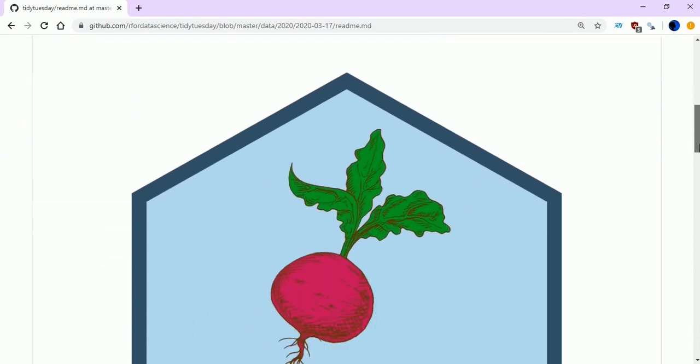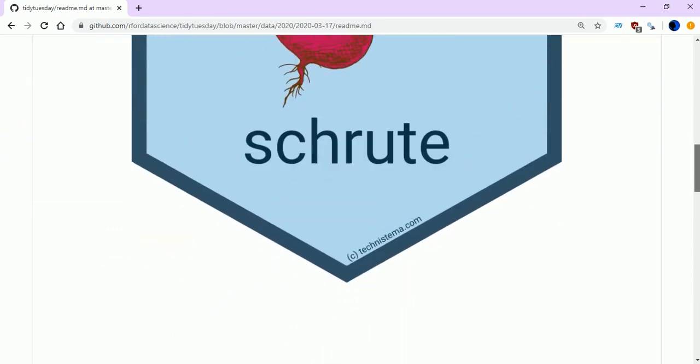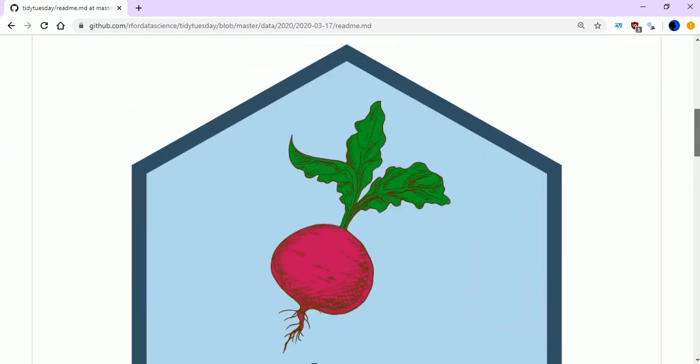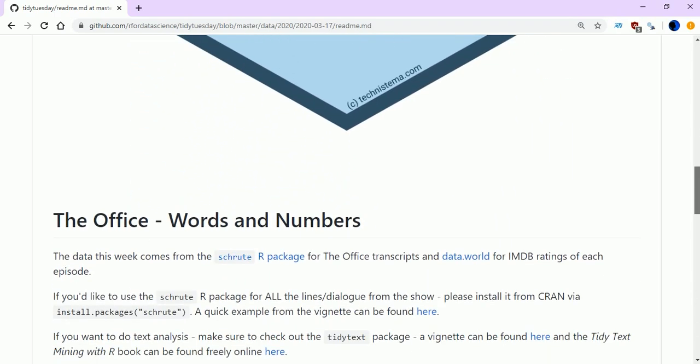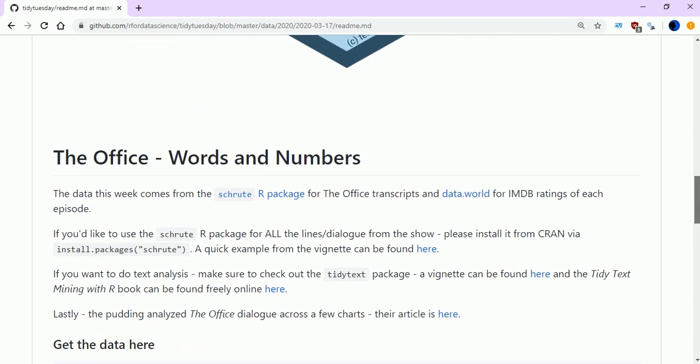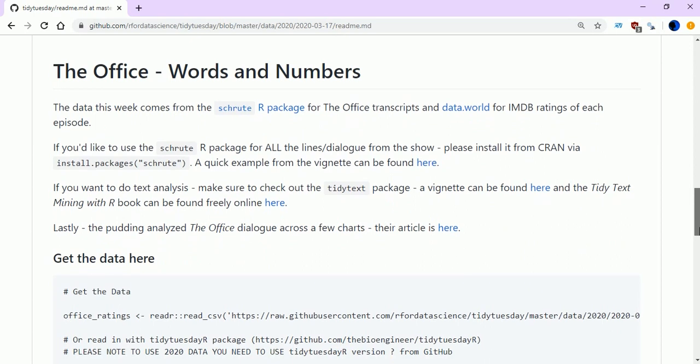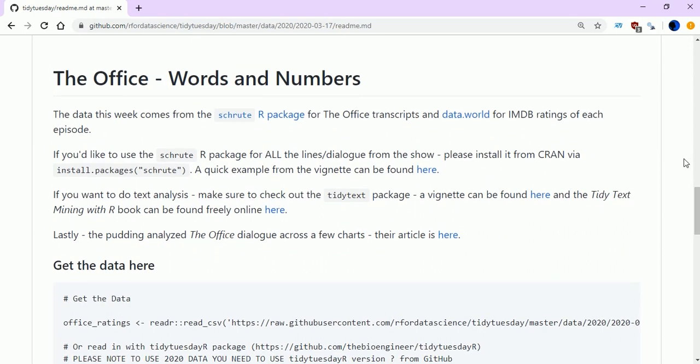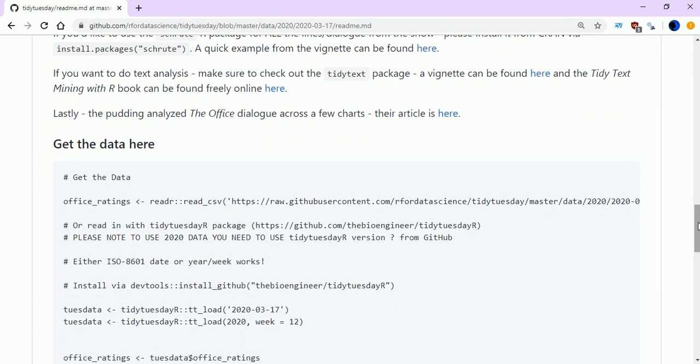This is the Office data set page, and we have something called the schrute package. We have two data sets. One is the Office ratings, which is a CSV file. The code for that is given right here itself, which is the best thing about GitHub.